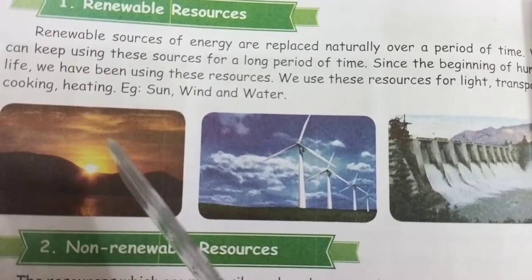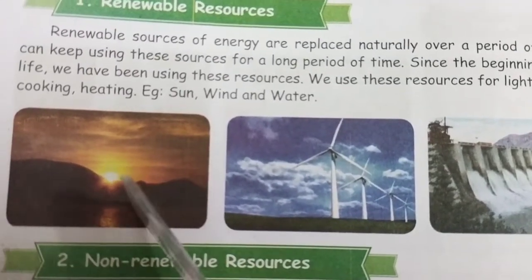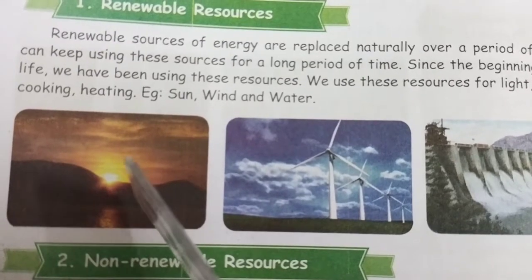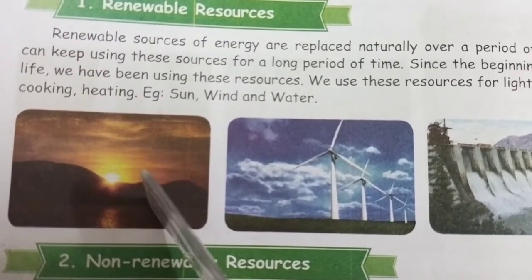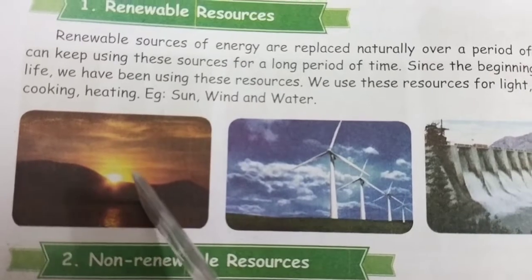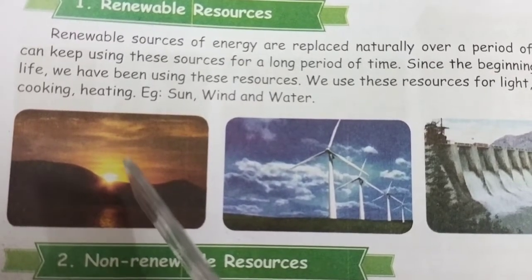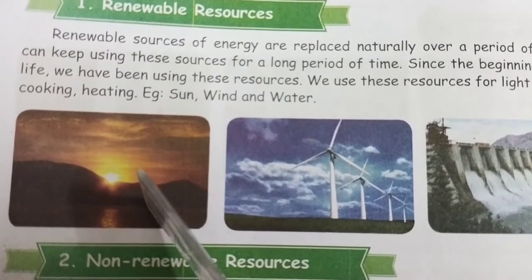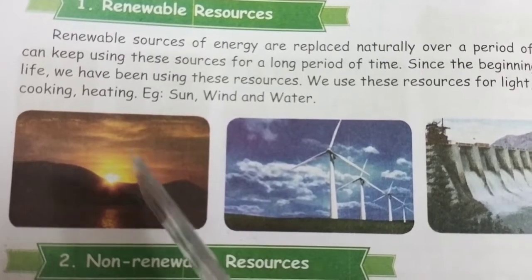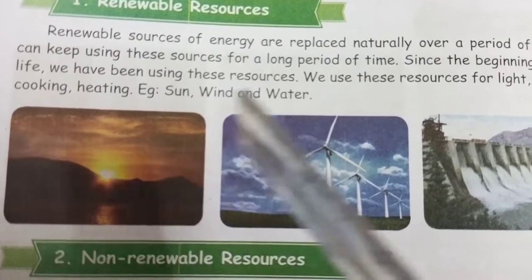Because the sun is a source of light energy. Plants use sunlight for preparing food, and we use solar energy for various purposes. But the sunlight does not decrease when we use it continuously.